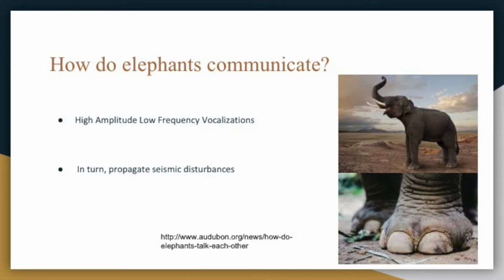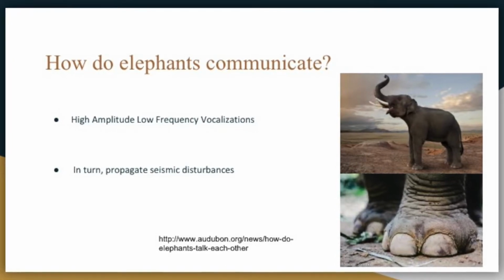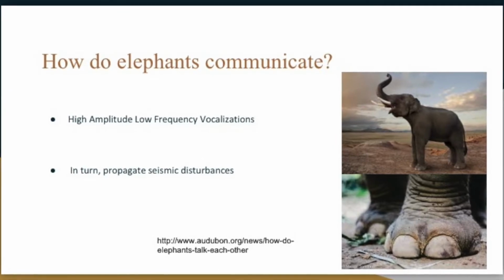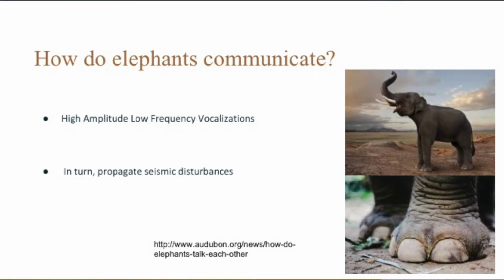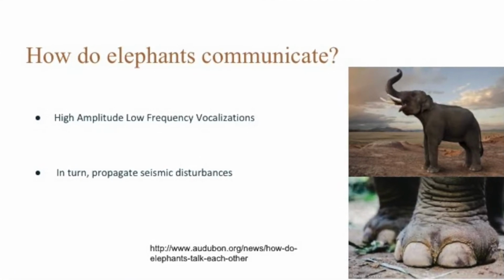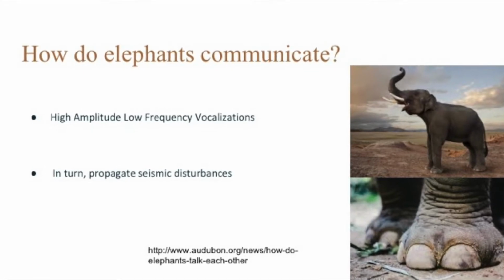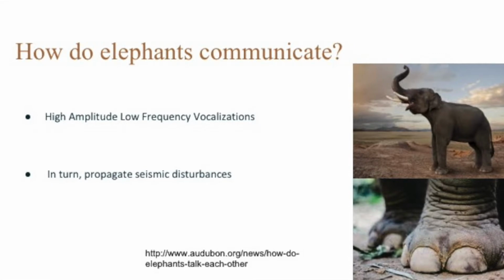In general, how do elephants communicate? At the most basic level, elephants communicate via high-amplitude, low-frequency vocalizations known as infrasound. These immensely powerful intonations result in seismic disturbances. The combination of these acoustic and seismic signals make up the main communication modality of elephants.